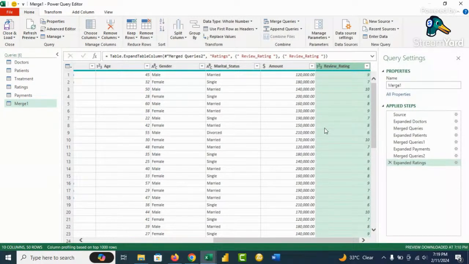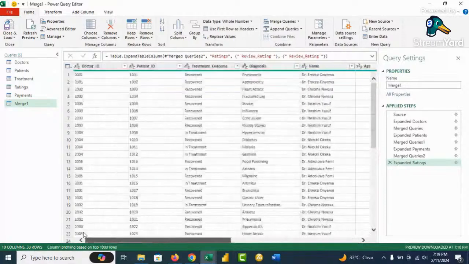Like I shared earlier, this method is using Power Query. There is a better method, and that one is using Power Pivot. I will also discuss that one in a subsequent class. So we have created the relationship between these tables. We have created a new table that is a combination of all the details we need from these other tables.